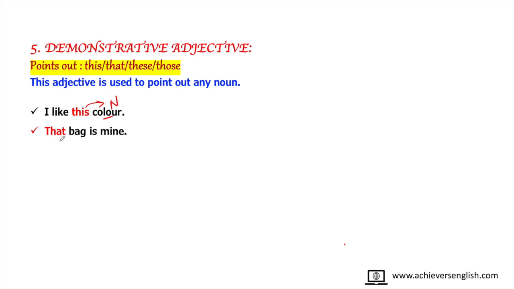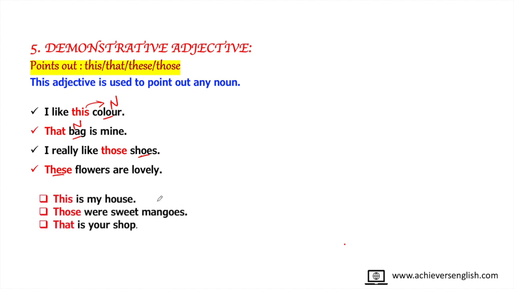In the same way, that bag is mine. Bag is a noun. It is coming before noun and pointing out towards bag. So it is demonstrative adjective. I really like those shoes. A noun and coming before noun. So demonstrative adjective. But friends, if these words like this, those and that are written in this way that there is no noun after them, then it becomes demonstrative pronoun.